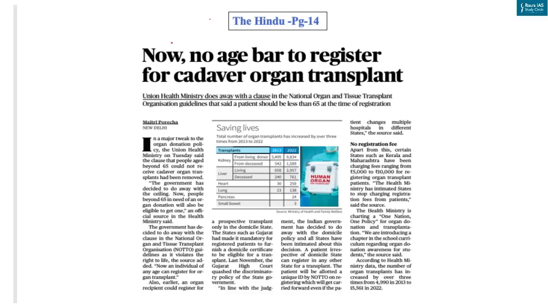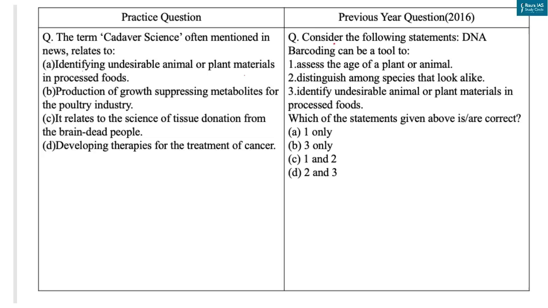Now our next question is based on this article, and this article is about a major tweak in organ donation policy. As recently the Union Health Minister said on Tuesday that the clause that people aged beyond 65 could not receive cadaver organ transplants had been removed. Now from the perspective of your exam, scientific innovations and discoveries are significant. As there was a question about DNA barcoding in year 2016. In this question, you have to identify correct statements with reference to DNA barcoding.